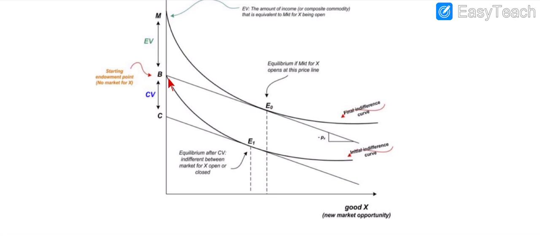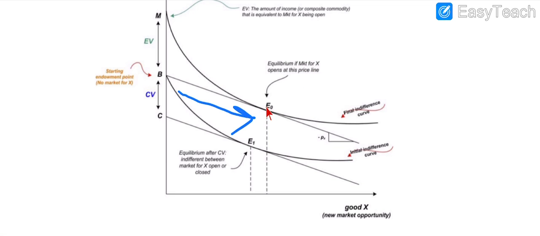When the consumer moves from this point to this point, the consumer reaches this equilibrium due to the change in the commodity X market, if the market for X opens at the price line.